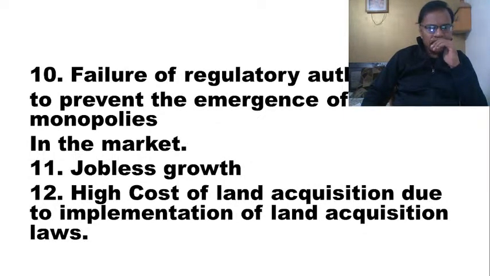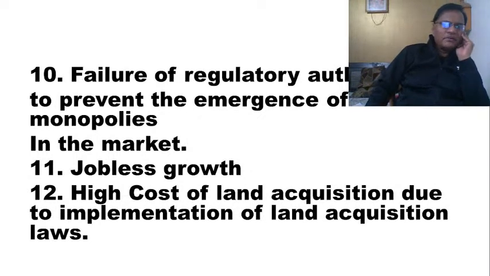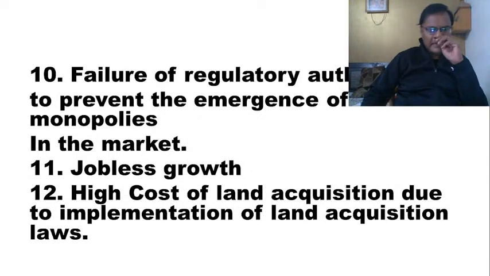What are we talking about here? For example, take the case of infrastructure sector. What we are witnessing is emergence of these monopolies. In the port sector, Adani's. In the airport, again Adani's. In other sectors, other core industries, Ambani's. So this kind of a monopoly, whether it is deliberate or not, what we can be sure of is that the regulatory authorities have simply failed to prevent these monopolies.